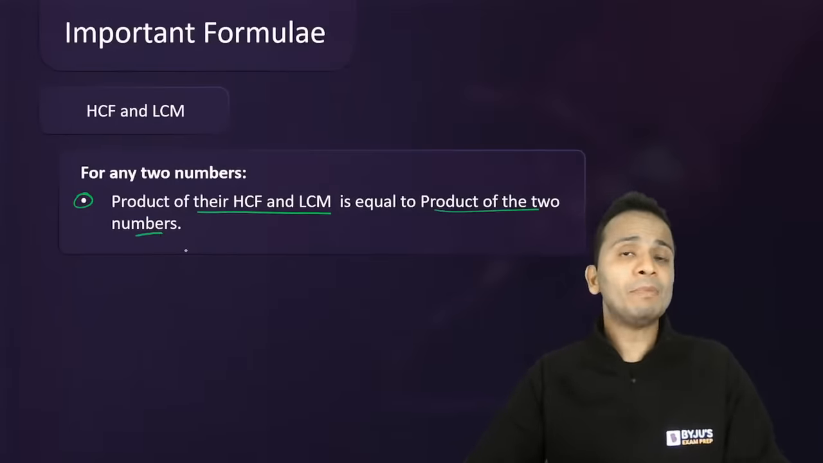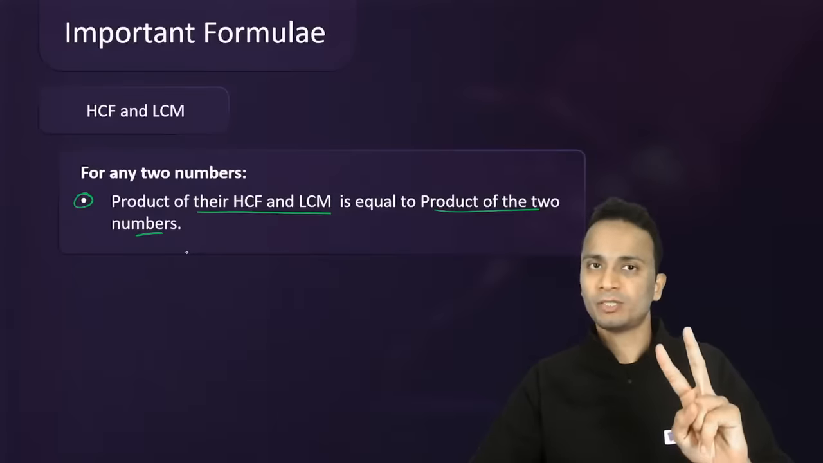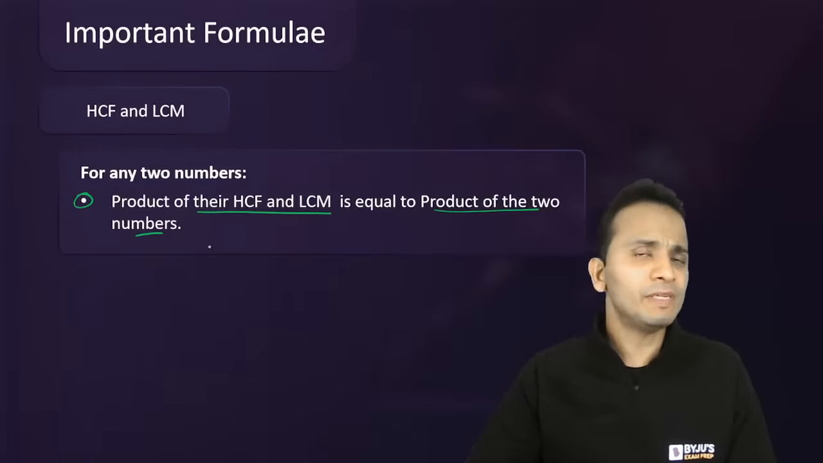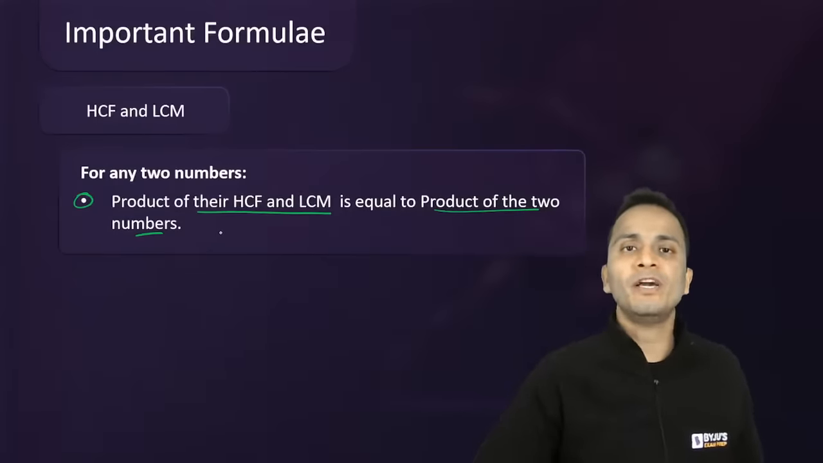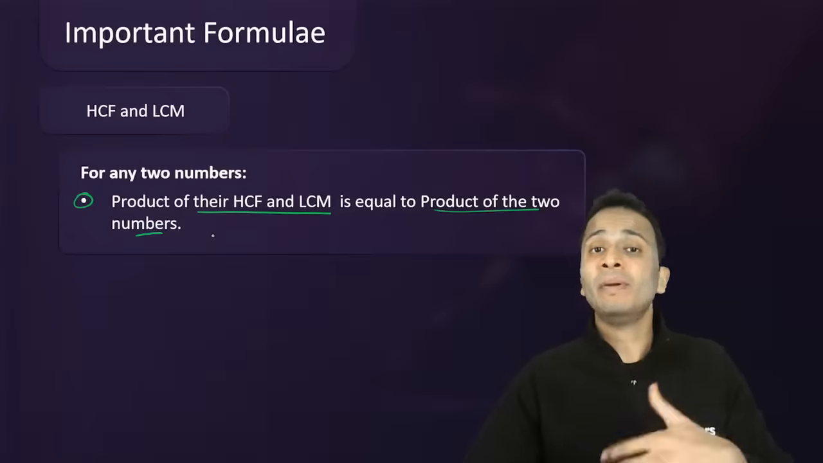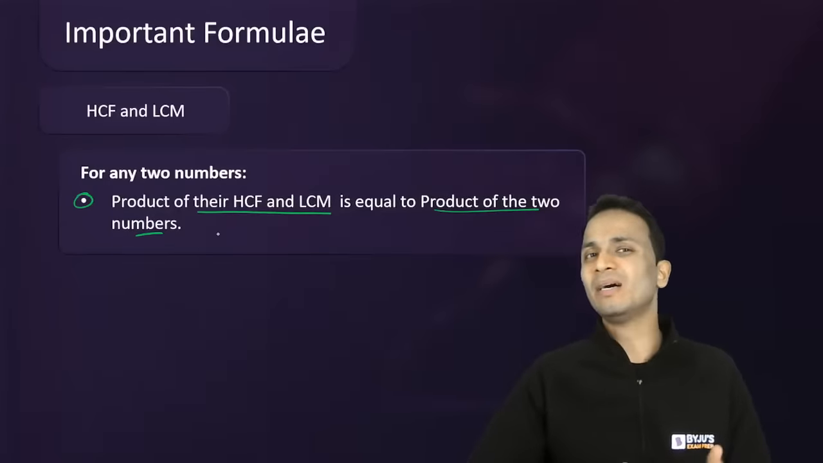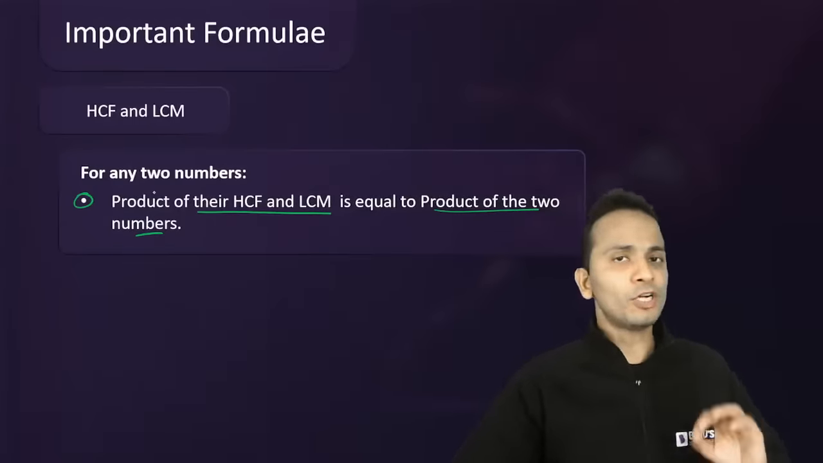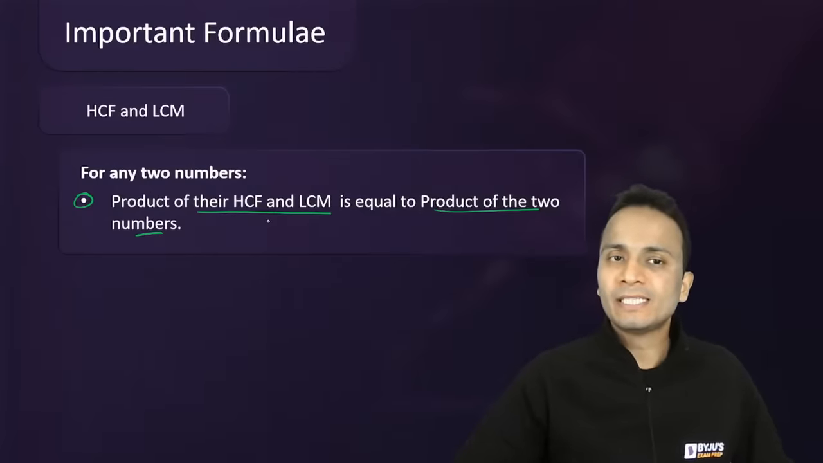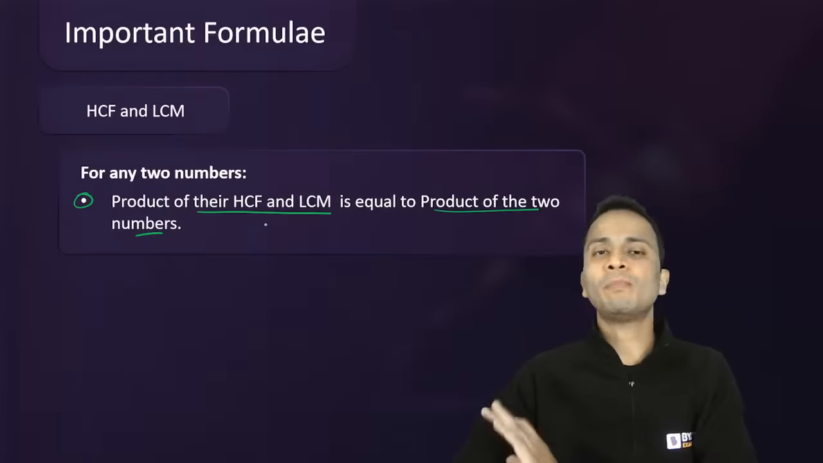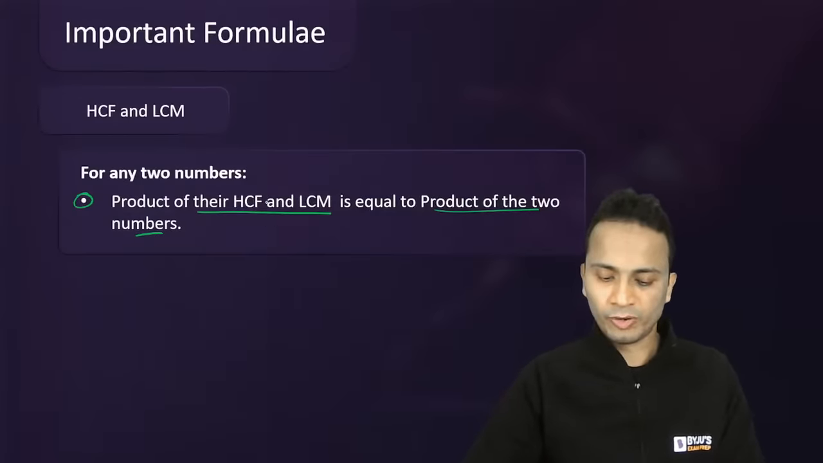Now this property is applicable only when there are two numbers. We are calculating the LCM HCF of two numbers, then only you can use this property. You cannot apply this property for more than two numbers. हमेशा true नहीं होगी, कभी true होगी, कभी true नहीं होगी. Okay, so for two numbers, the product of their LCM and HCF will always be equal to the product of the numbers, right?